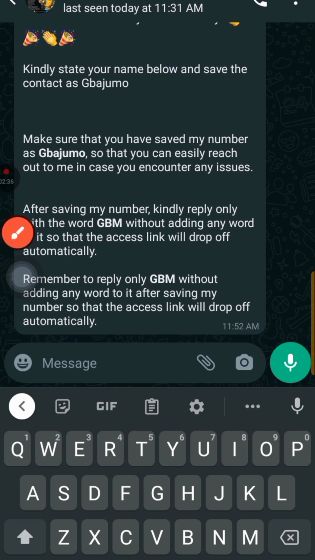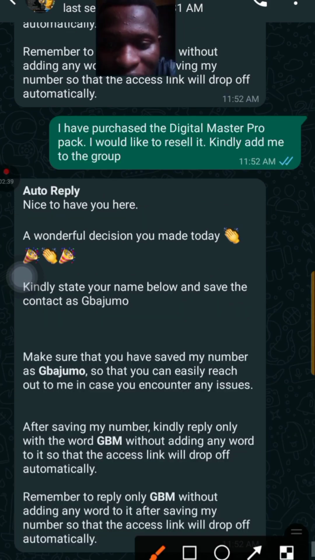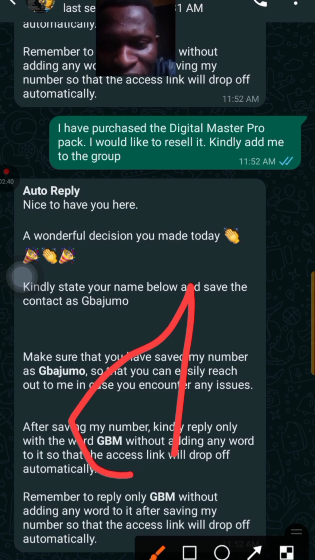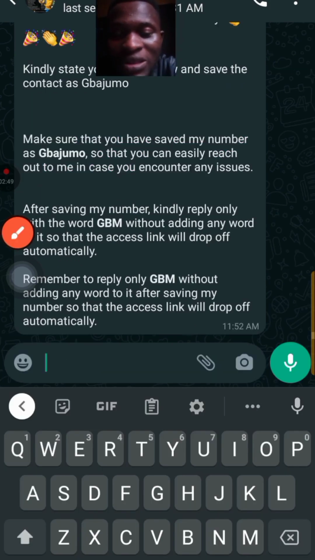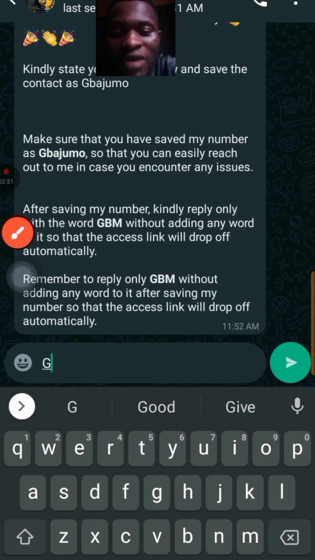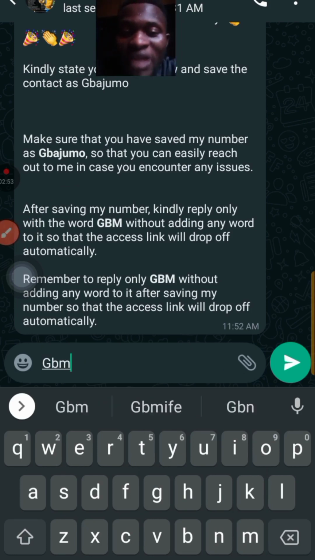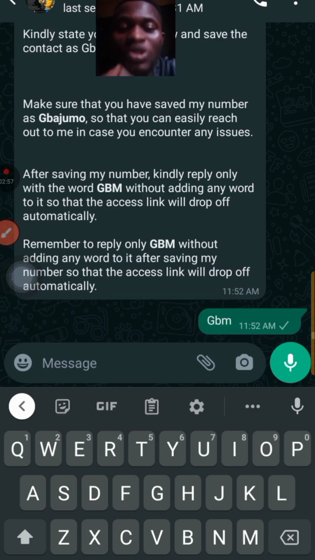He said I should save the contact as Gbajumo. All right, so after saving the contact, kindly reply with the word GBM. There is an instruction. So the person is asked to reply with GBM so that he's going to get the course link. Only GBM. Remember to reply GBM without adding any word. So GBM according to the instruction.